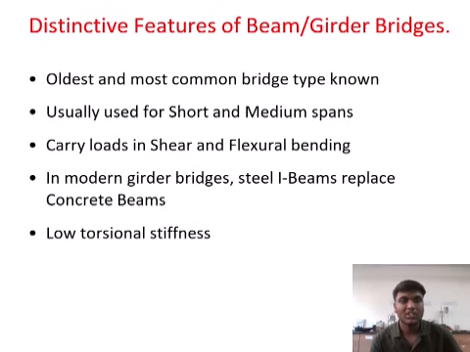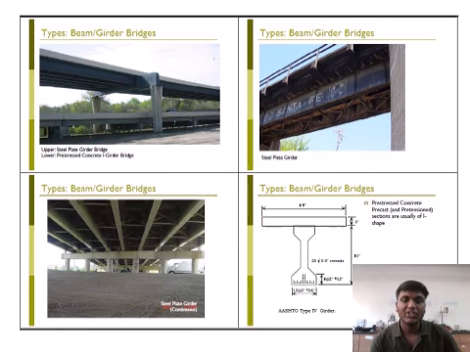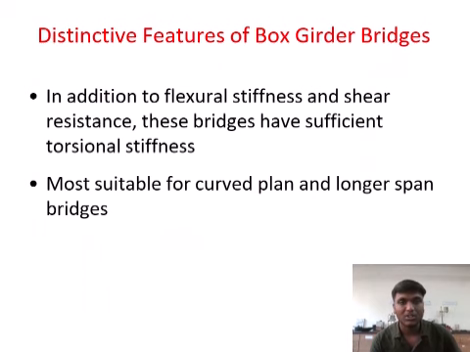Next one is the distinctive features of girder bridge. Oldest and most common type, usually used for short and medium spans, carry loads in shear and flexural bending. In modern girder bridges, steel I-beams replace concrete beams. Low torsional stiffness. These are the features shown in the types of beam in girder bridge. Different types are shown.